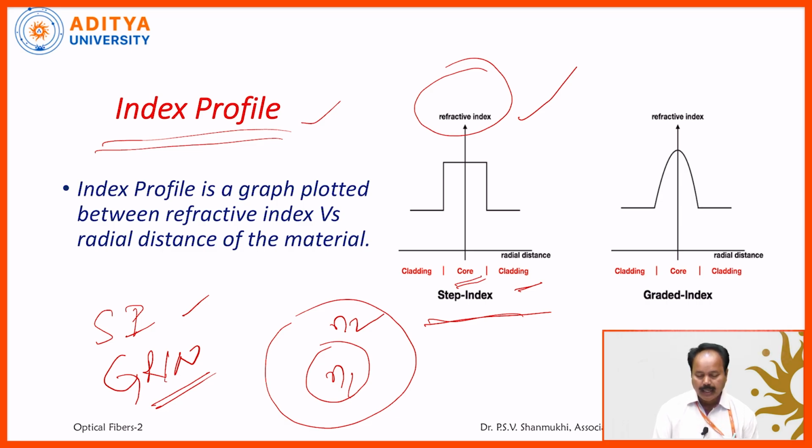So from core to cladding, it is changing through a single step. The core refractive index is taken as N1, and the cladding refractive index is taken as N2. From core to cladding, the refractive index is changing through a single step. That's why it is called step index fiber. Whereas green means graded index fiber. In the graded index fiber, from core to cladding, the refractive index changes gradually.